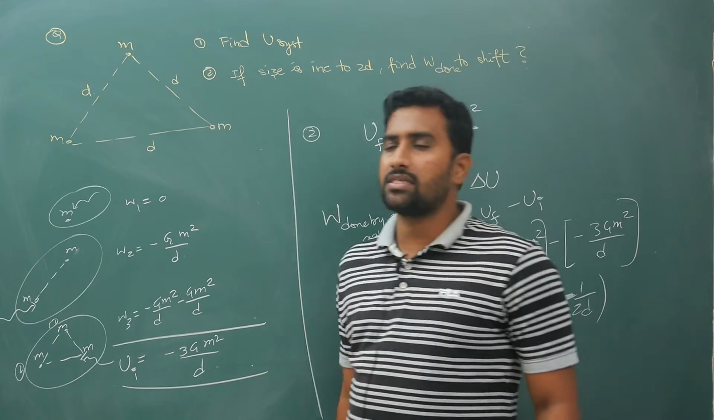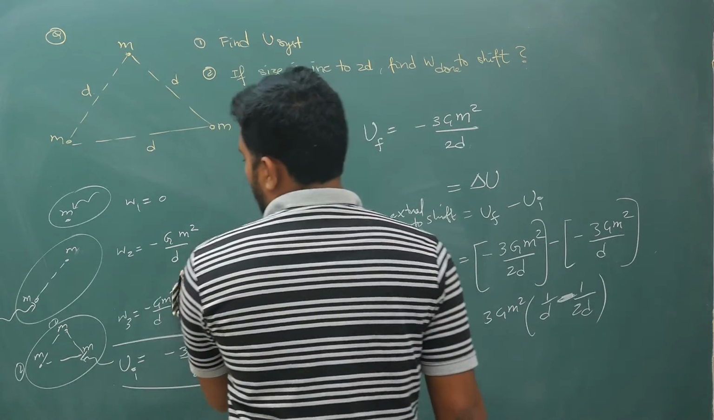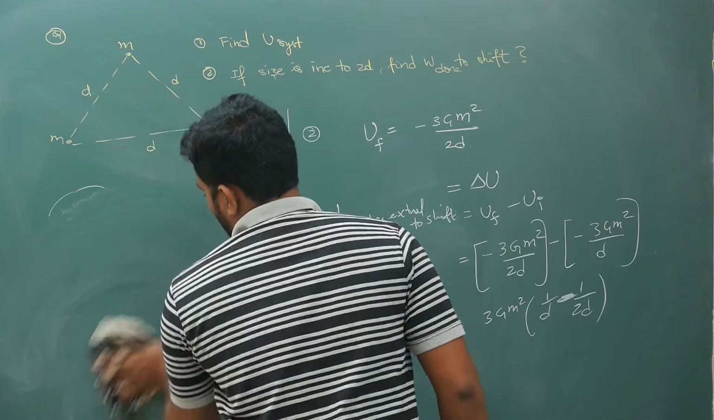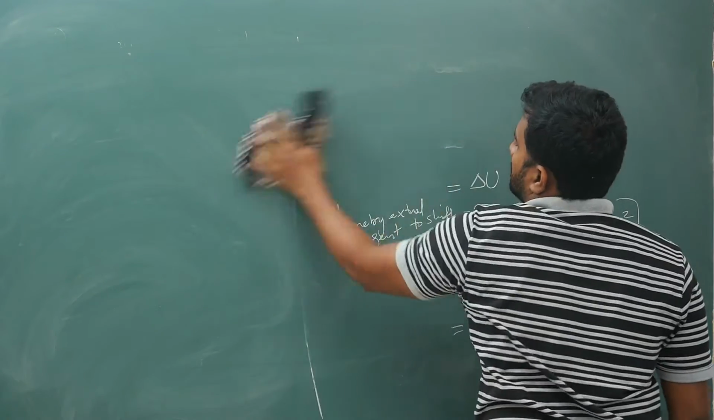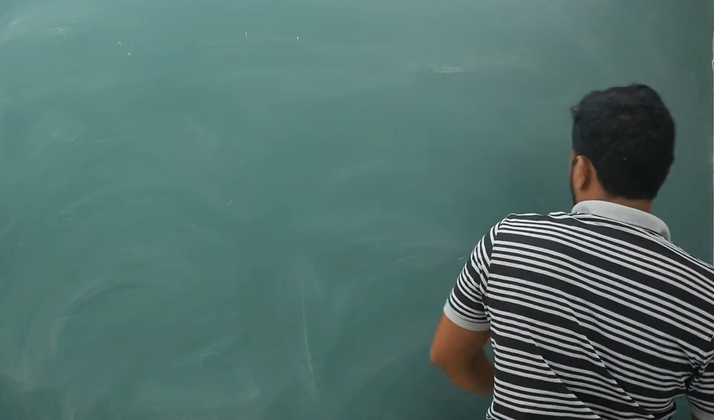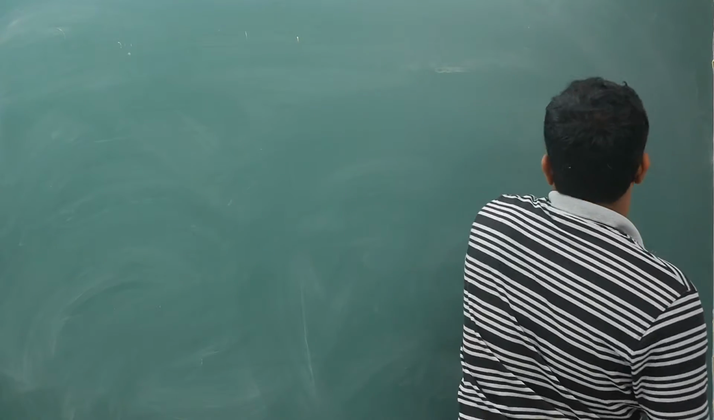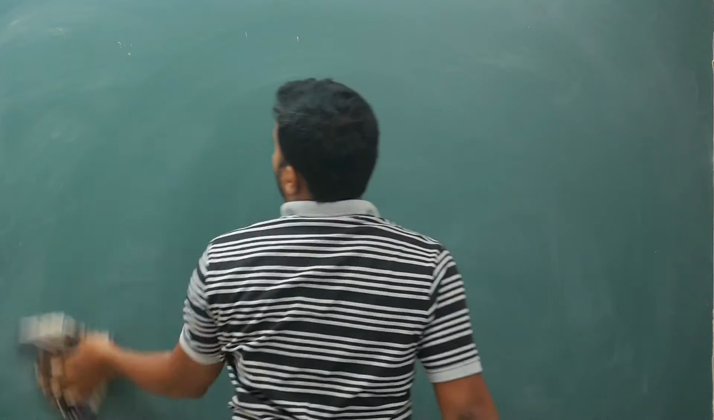Okay, so next is gravitational potential. I'll come back to potential energy later, but first basic things. Just to solve HC Verma, this information is enough. You don't need to scratch your heads too much.